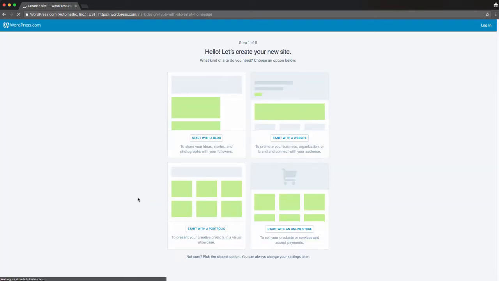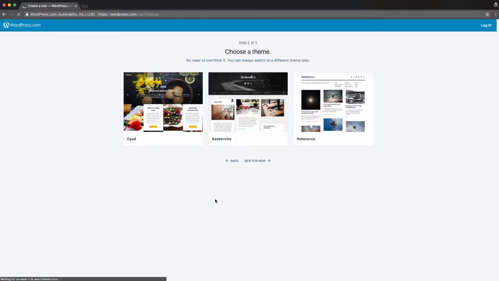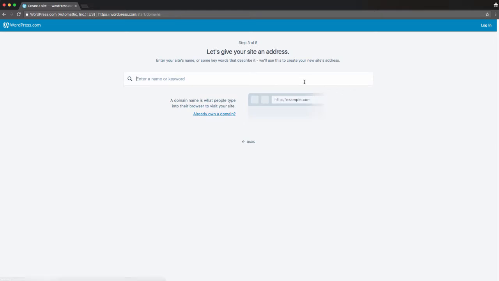And the first thing you're going to do is give you a basic kind of what type of site do you need. And honestly, many of these choices do not matter at the beginning. So we're just going to click through with Start a Portfolio. And again, we can change our theme later, so we'll just choose this one.